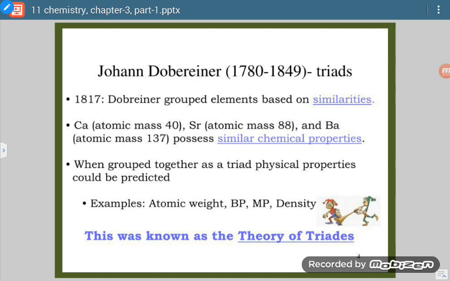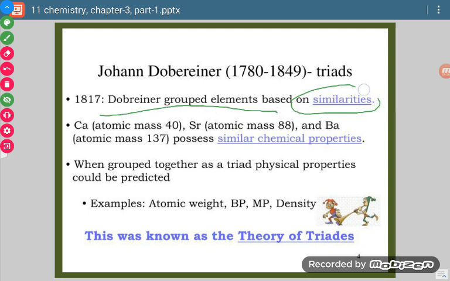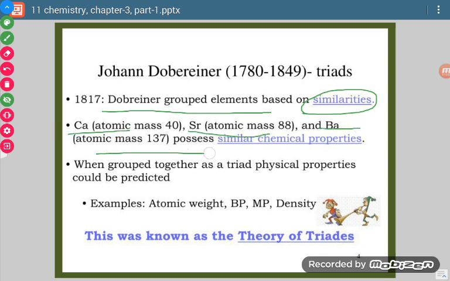What he did, he grouped the elements based on their similar properties together, just like calcium, strontium and barium. He studied their properties and found similarity in their chemical properties. So he brought these three elements together and termed that triplet as a triad.